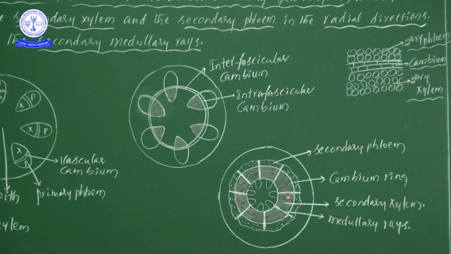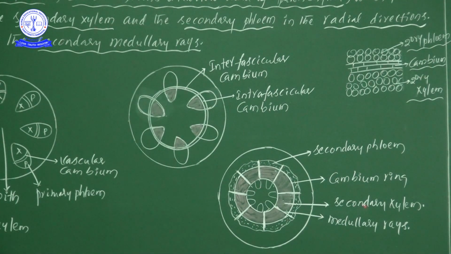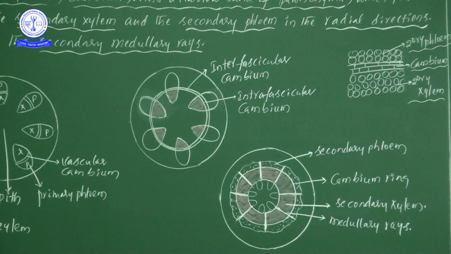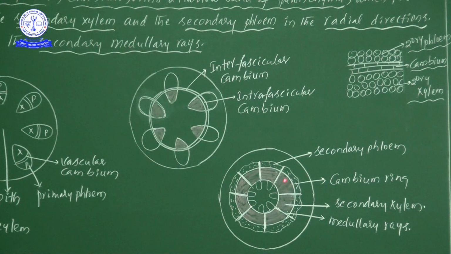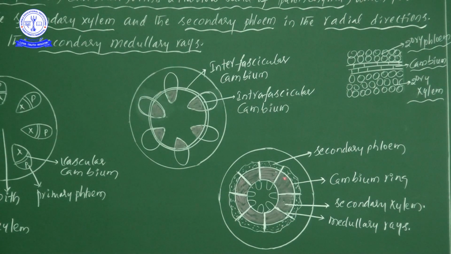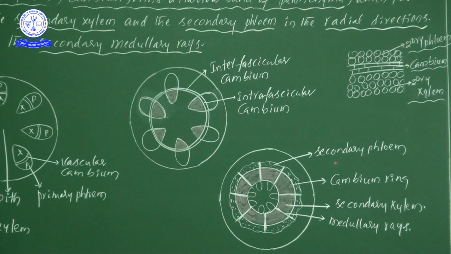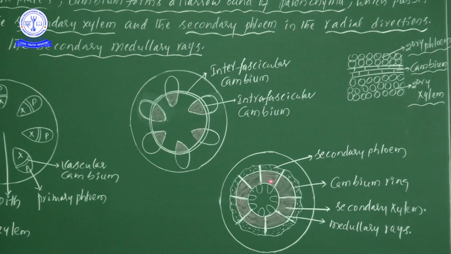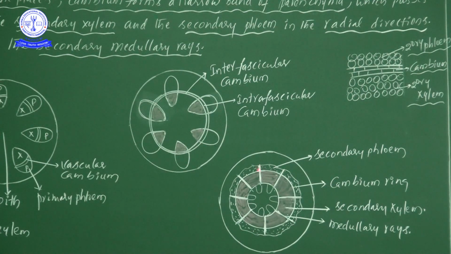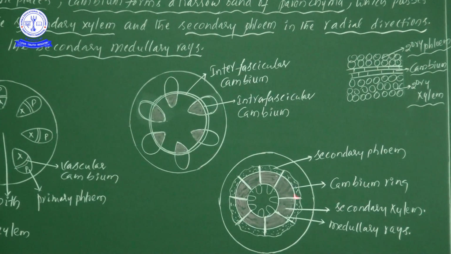Then the pink color is the secondary xylem. Then there are small dots and one line above the pink color, that is the cambial ring, and outside the cambial ring we observe the presence of secondary phloem. So the pink color one is secondary phloem, and between the secondary phloem and secondary xylem, that one line we take as the cambial ring.